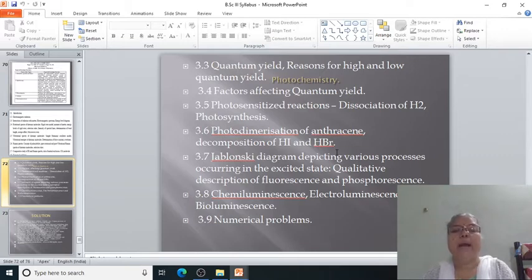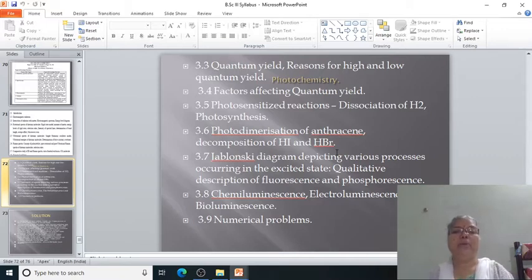Then the factors affecting quantum yield, and yesterday's lecture's missing point, the photosensitized reactions, for example the dissociation of H2 molecule and photosynthesis. Only this point is remaining in the introductory lecture of photochemistry.